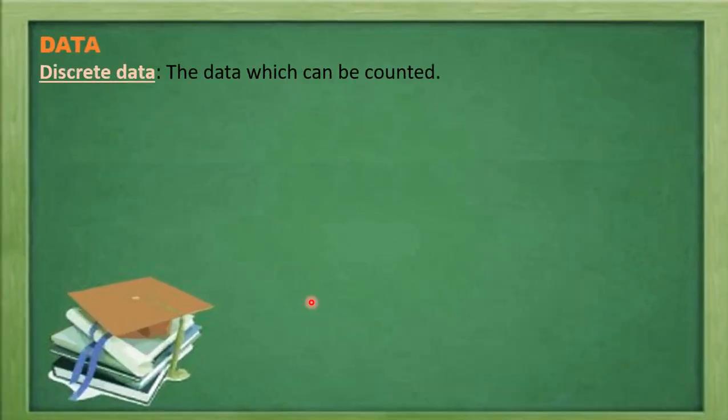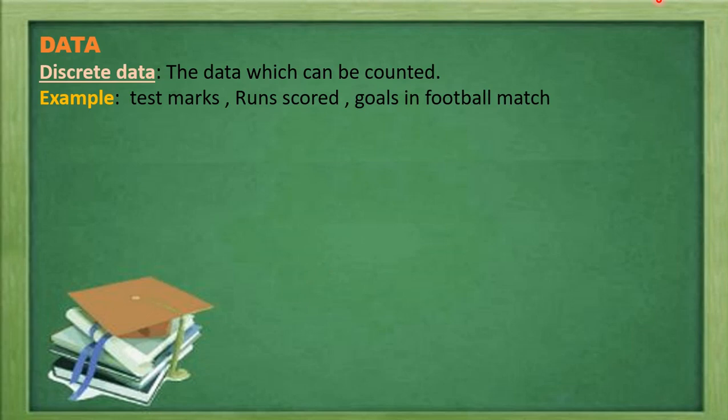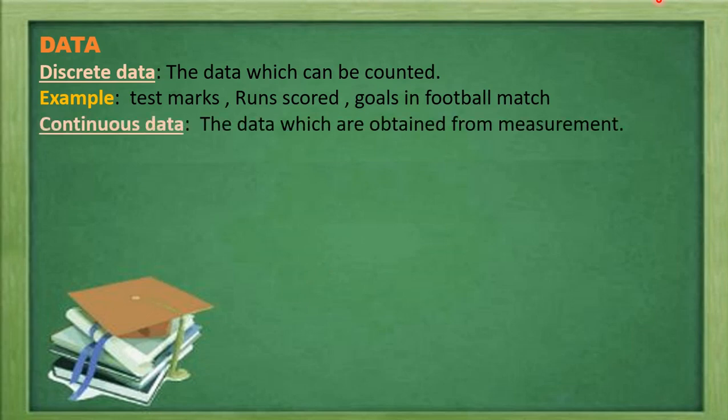So here in data, we have discrete data. So the data which can be counted, like test score or marks or runs scored or goals in football matches. But the data which is obtained from measurement is known as continuous data, for example weight and height.